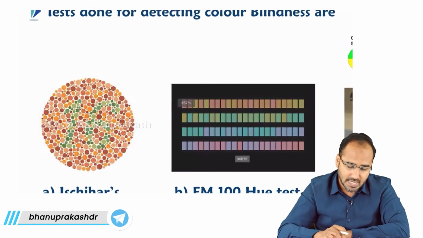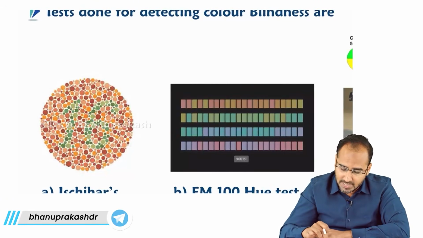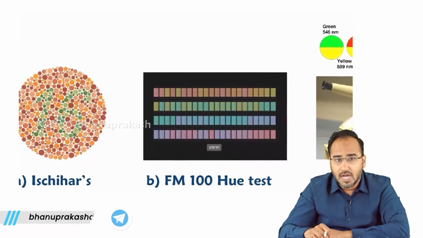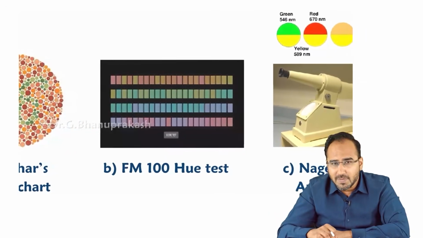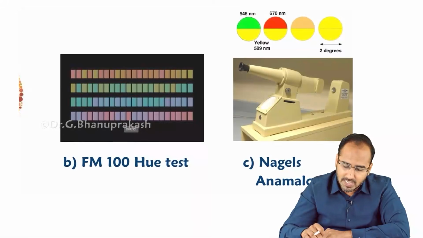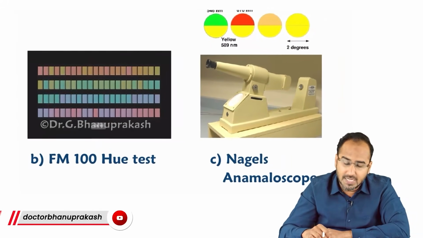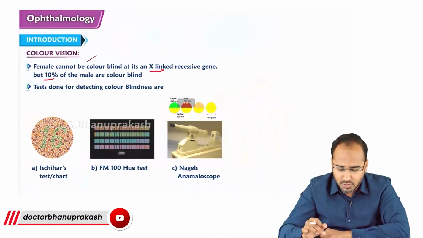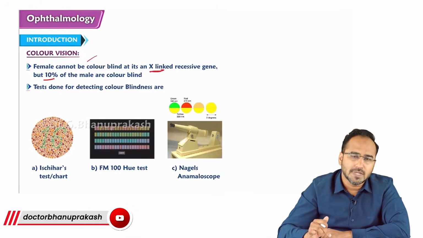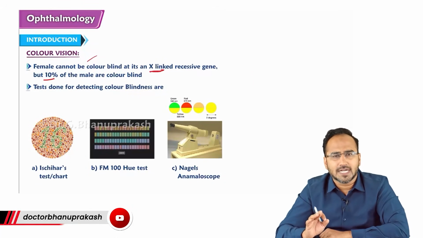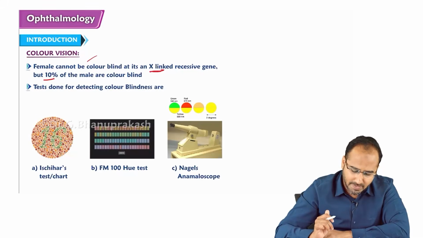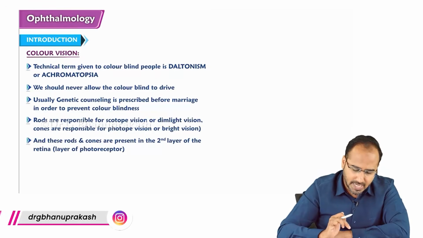Apart from Ishihara's chart, they will show you some 100 colors and tell you to identify the most important colors over there. That is called the FM100 hue test. Apart from the FM100 hue test, there is one more test that could be done for detecting color blindness. That is called Nagel's anomaloscope. So 3 tests can be done for detecting color blindness. What are the 3 tests? Ishihara's chart, FM100 hue test, and Nagel's anomaloscope.